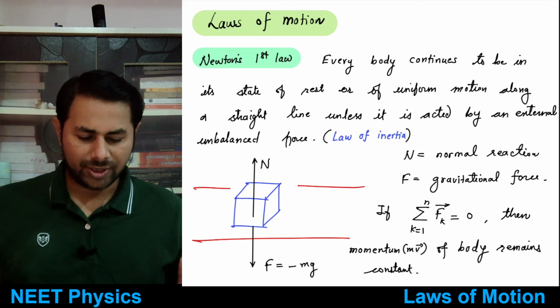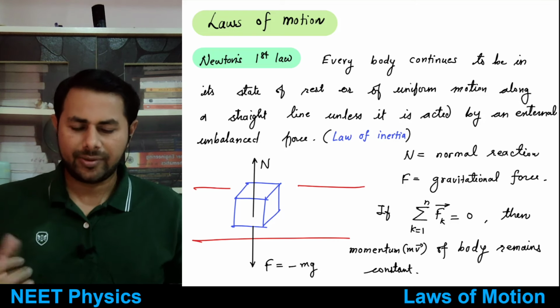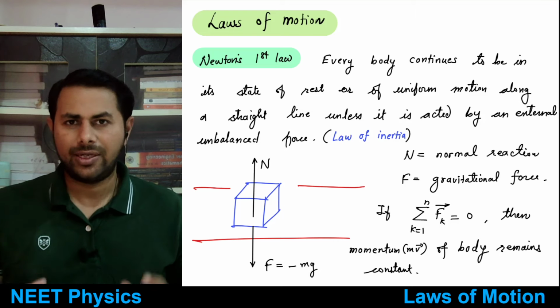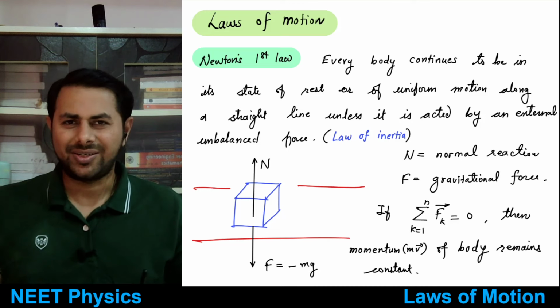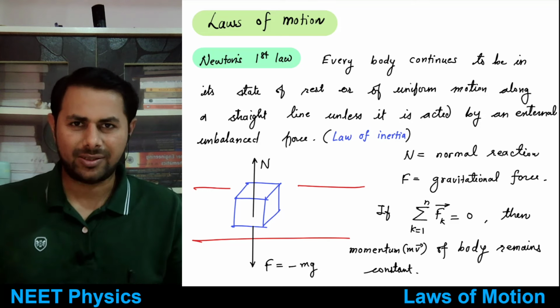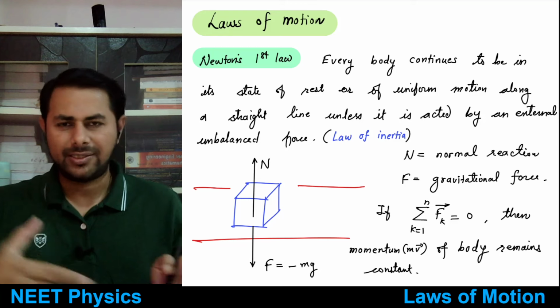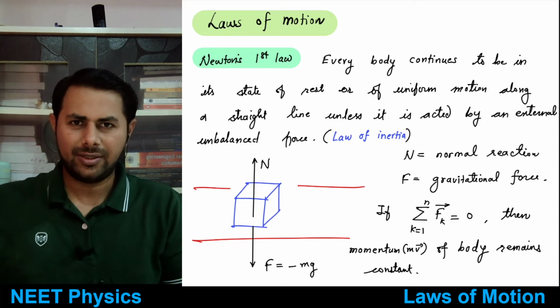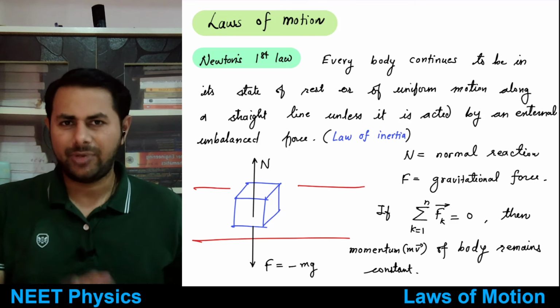See, for example, in our day-to-day life, if we ride a bicycle, we need to keep on pedaling. So we need to keep on applying a force, otherwise it stops, right? But now we know it stops because of some force, that is the frictional force.